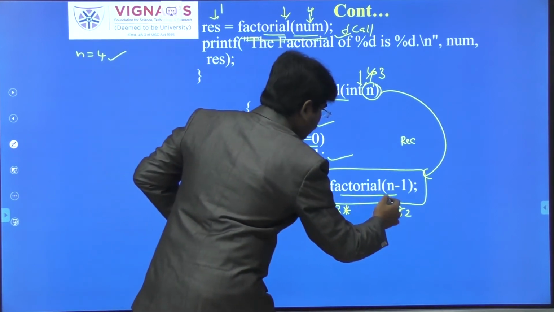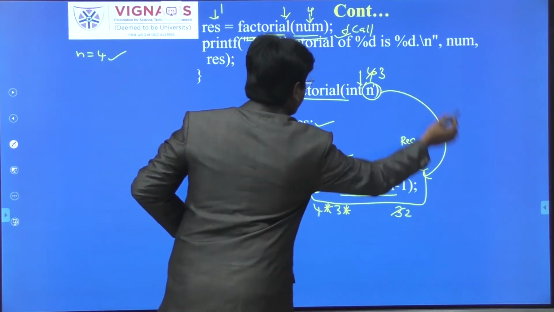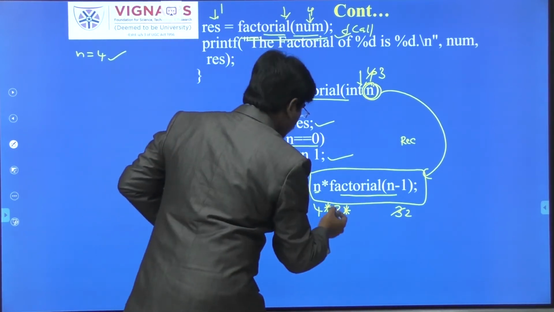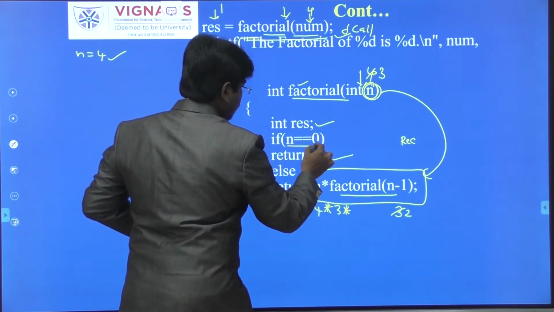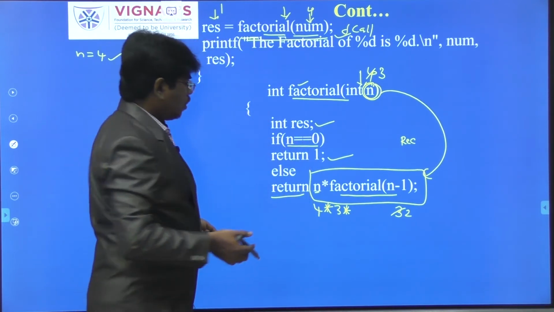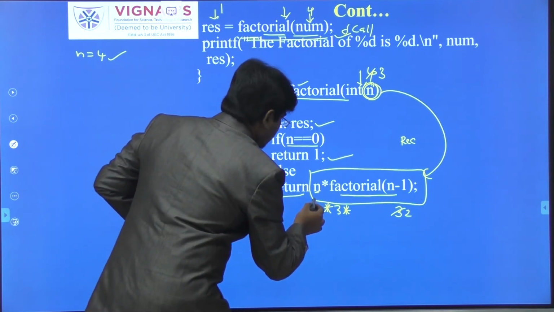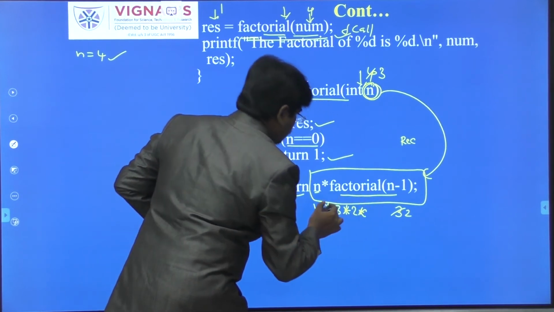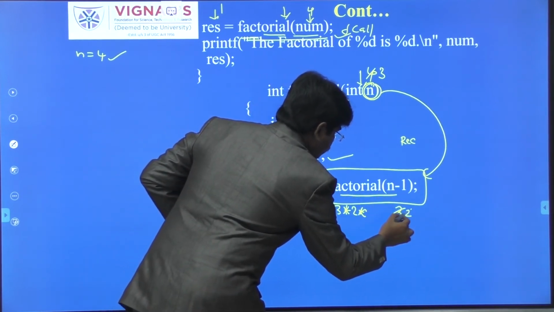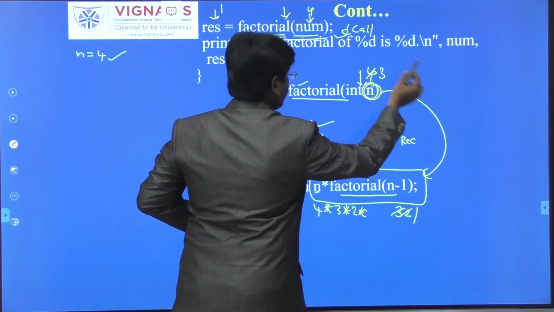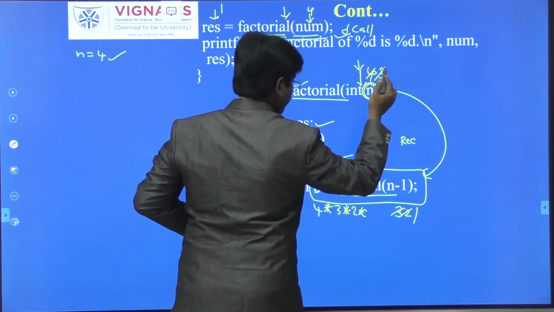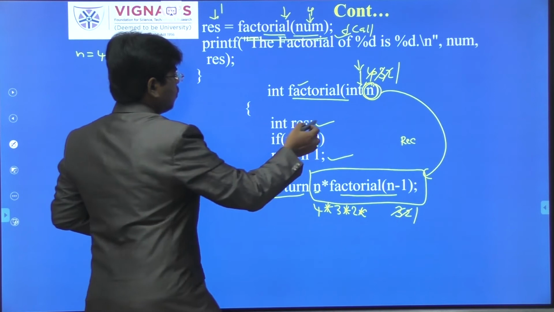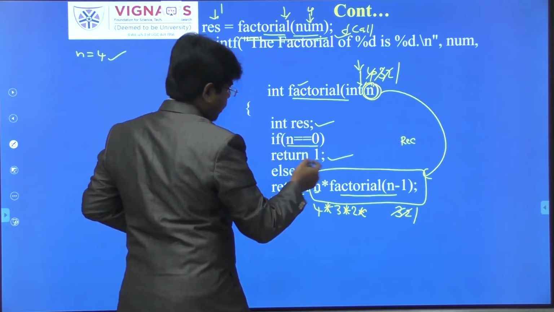Now again we are calling factorial of 2, again it will come to here. What is the n value now? 2. So n value will become 2 now. Now n value 2, is 2 double equal to 0? The if condition failed, so it will go for the else condition only. Again 4 into 3 into 2 into, again factorial of n minus 1, 2 minus 1 means 1. Here n value will become 1 now. Is 1 equal to 0? No, so again it will go for the return statement.